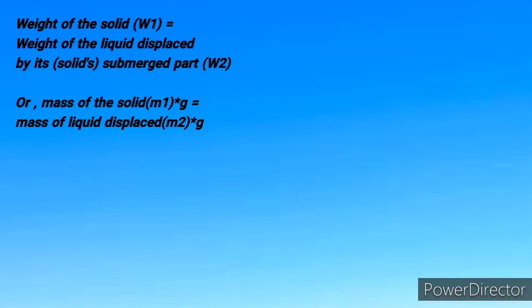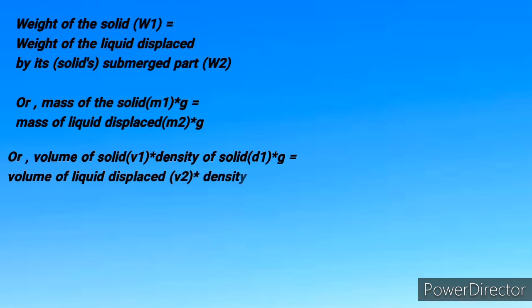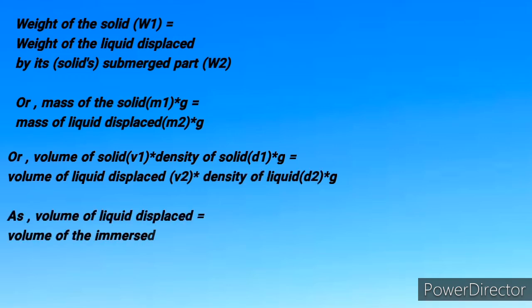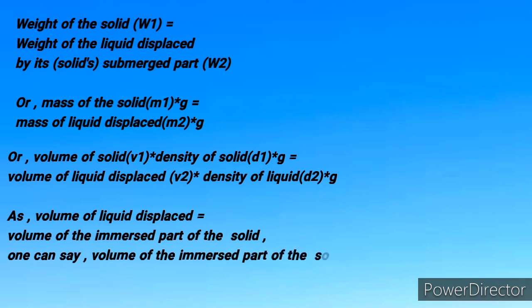Now going one step further, we can write that the mass of the entire solid times the acceleration due to gravity is the volume of the entire solid times the density of the solid times acceleration due to gravity, which will be equal to the mass of the liquid displaced by the submerged part of the solid times acceleration due to gravity, which is again equal to the volume of the liquid displaced by the submerged part of the solid times the density of the liquid times acceleration due to gravity.